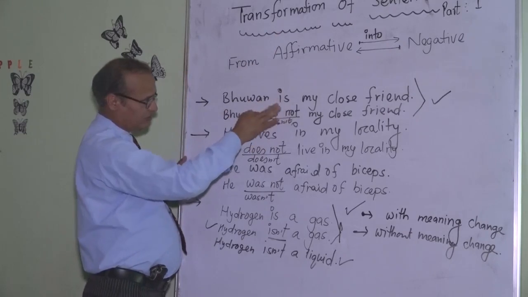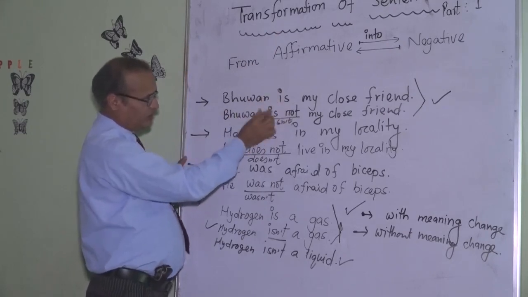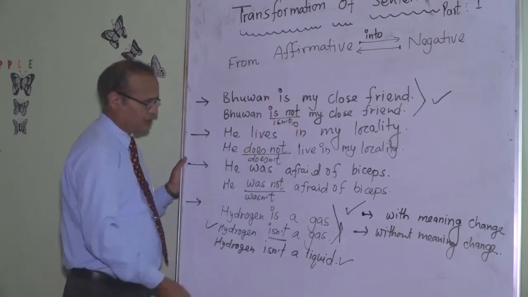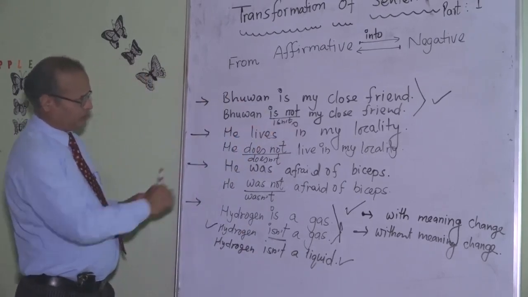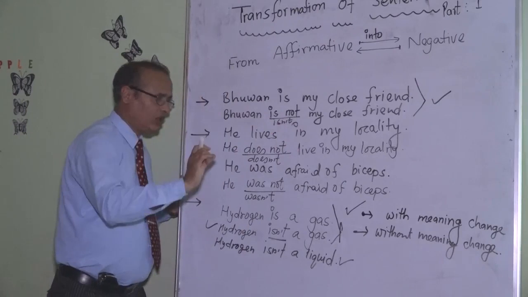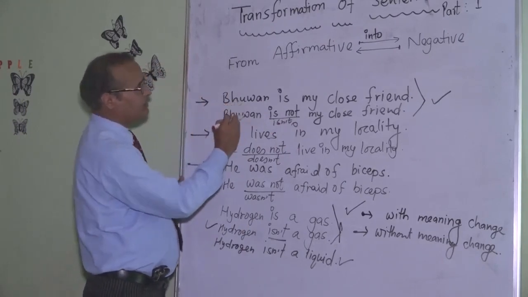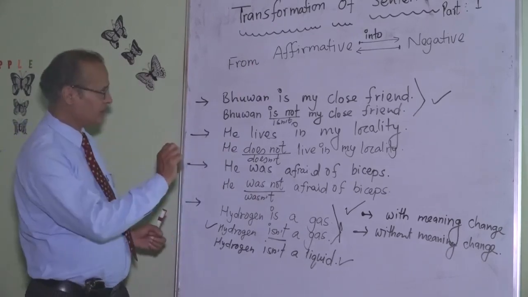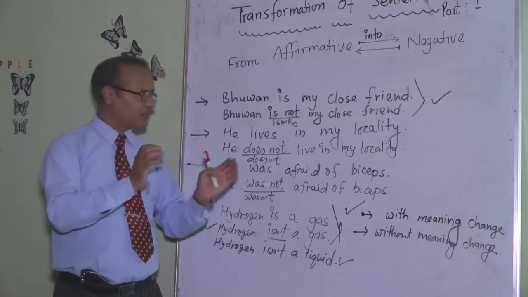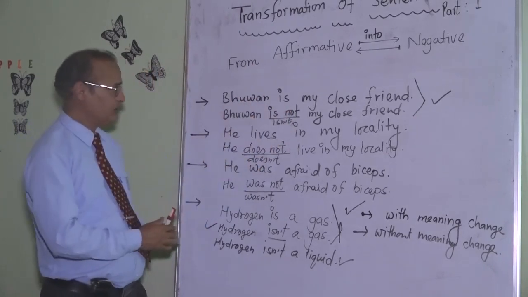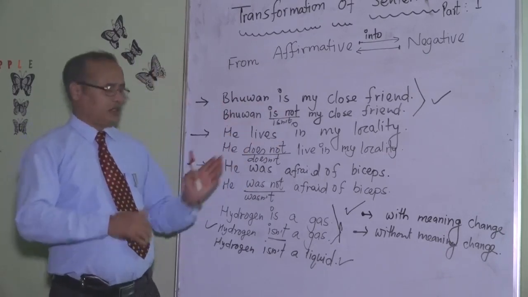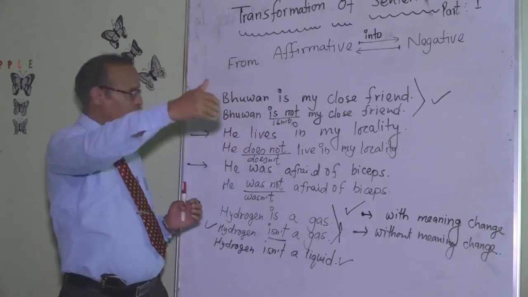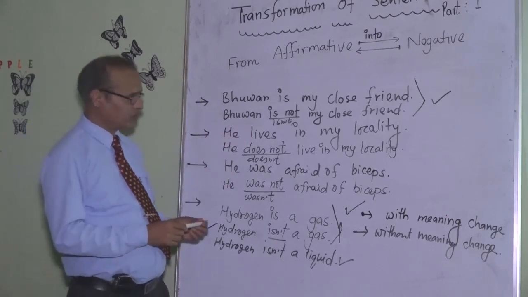put is, auxiliary verb, not, or is an apostrophe t. So the first important rule is, while changing the sentence from affirmative into negative, we put negation after the helping verb, or negative marker after the helping verb. That may be not, sometimes no, and sometimes something like nothing, or negation markers like always, never. That we will discuss a few minutes later.